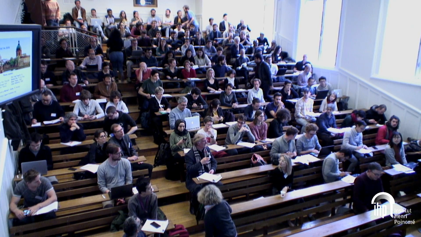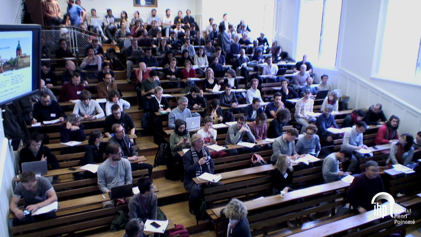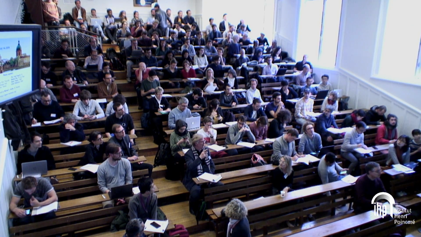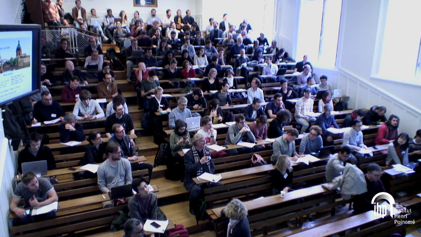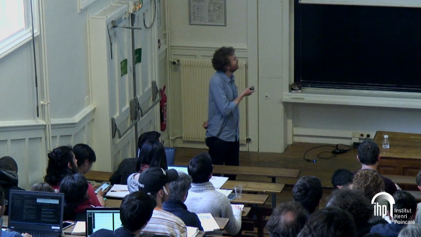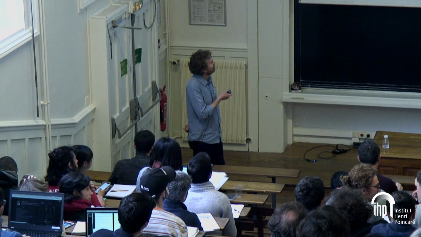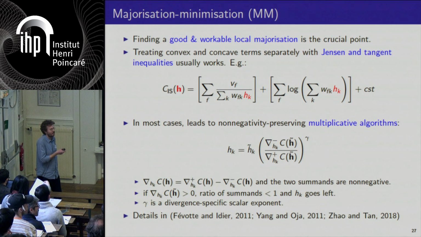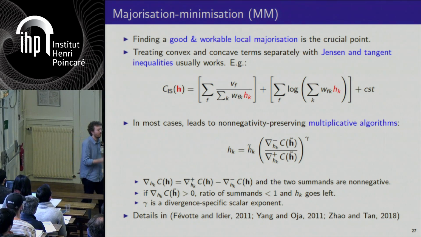In the NMF algorithm, the multiplicative algorithm, how difficult is it to choose the value of gamma? Oh, it's given to you by the MM approach. It's not something you choose. This gamma here? Yes. So it's not something you choose. It's a gamma that is given to you from the MM algorithm.